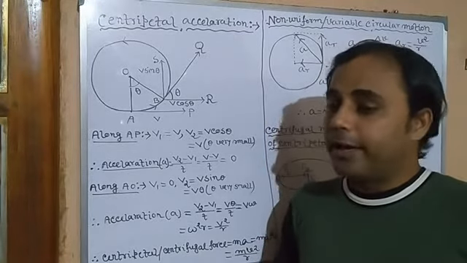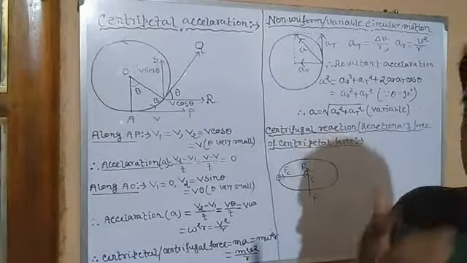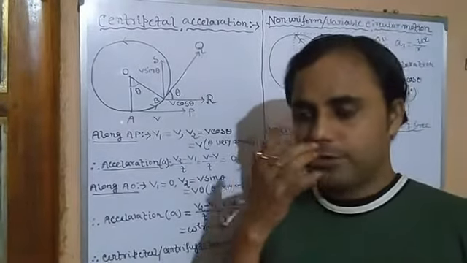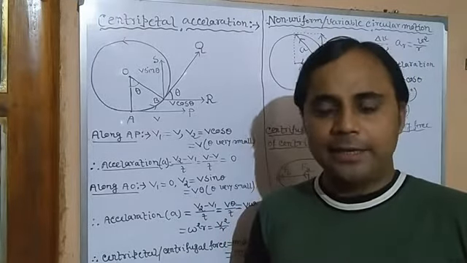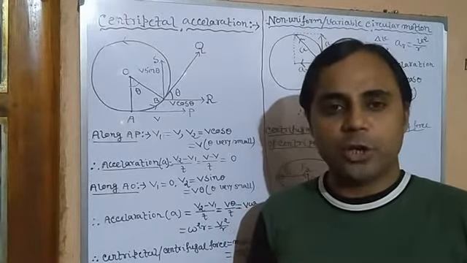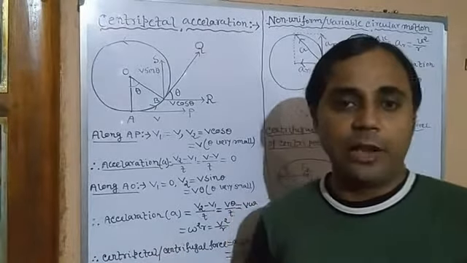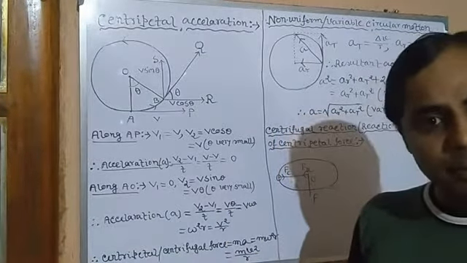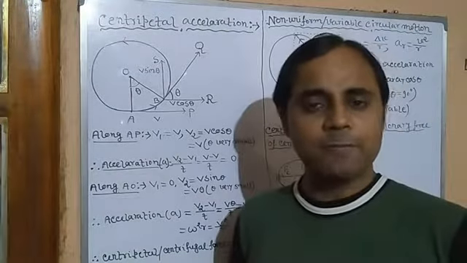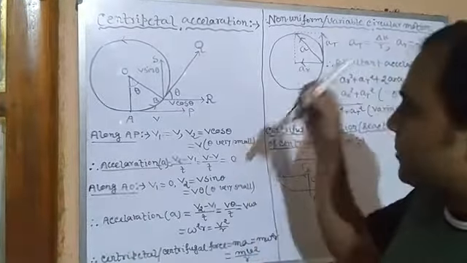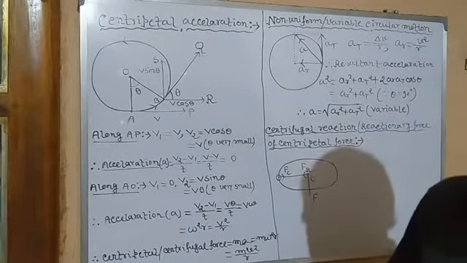And we already have learned in class 10 about centripetal force. It means any force which makes an object rotate in a circular path by acting perpendicular to the direction of the motion of the particle and acting towards the center along the radius. This is called centripetal force. So since this is a force, obviously there should be an acceleration. So in uniform circular motion, since it is accelerated, what is the name of the acceleration?